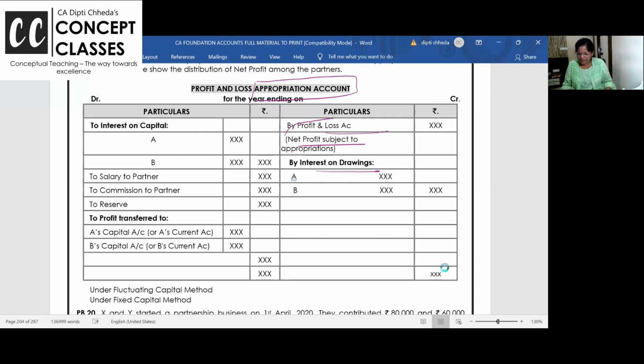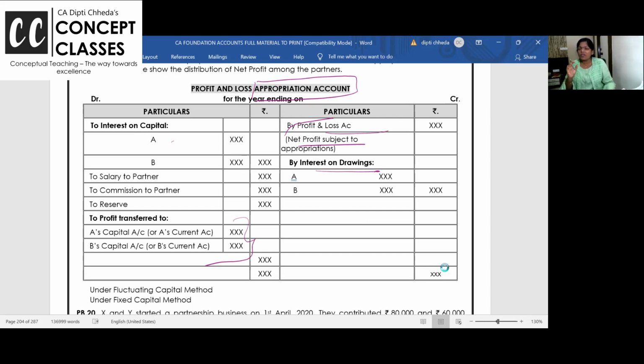Interest on capital is expenditure और partner को credit करो. Salary to partner, commission to partner, and sometimes transfer to reserve. कुछ ना कुछ risk firm में always there. So instead of distributing all the profit to partners, can we keep aside 10-20% profit separate? Yes. Did you observe interest on loan is not there?